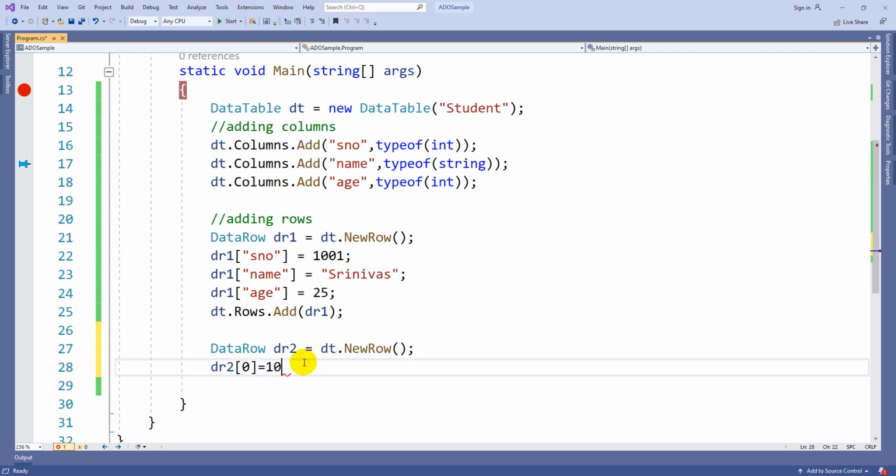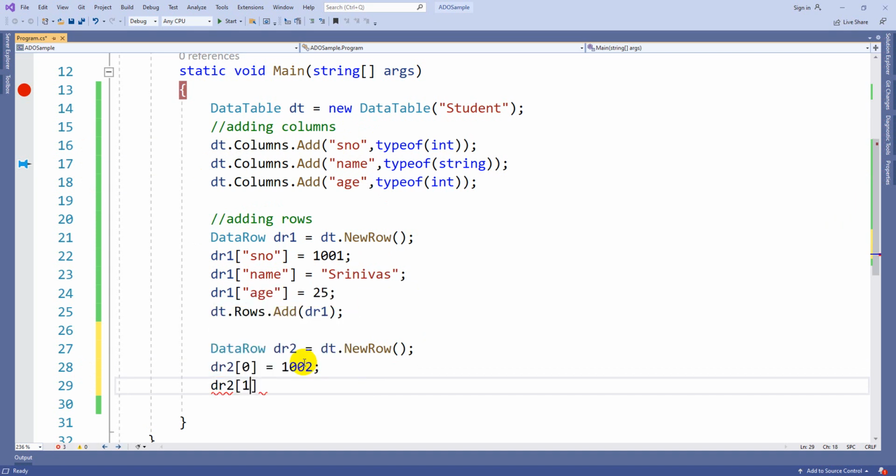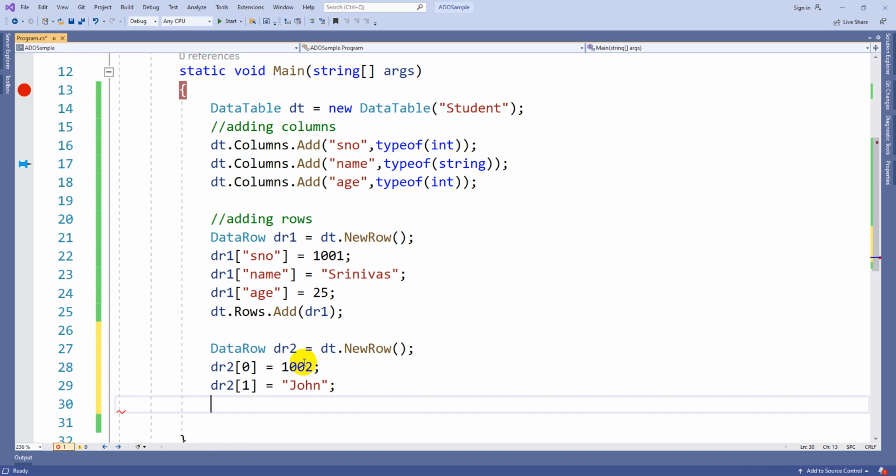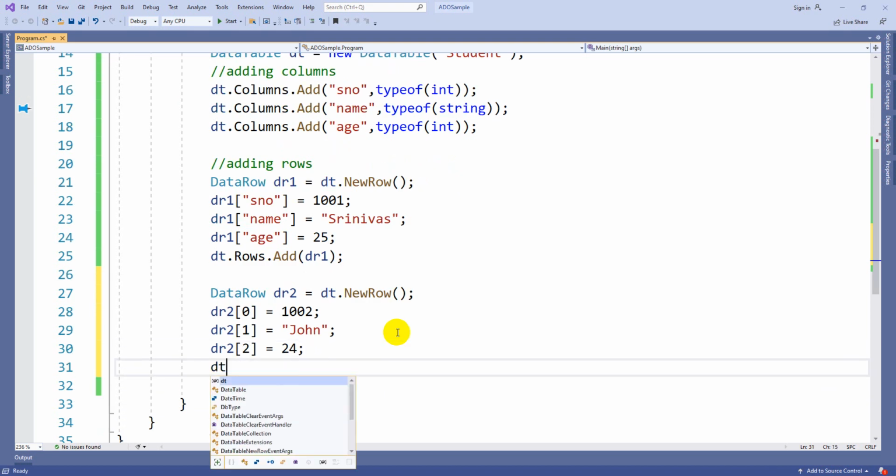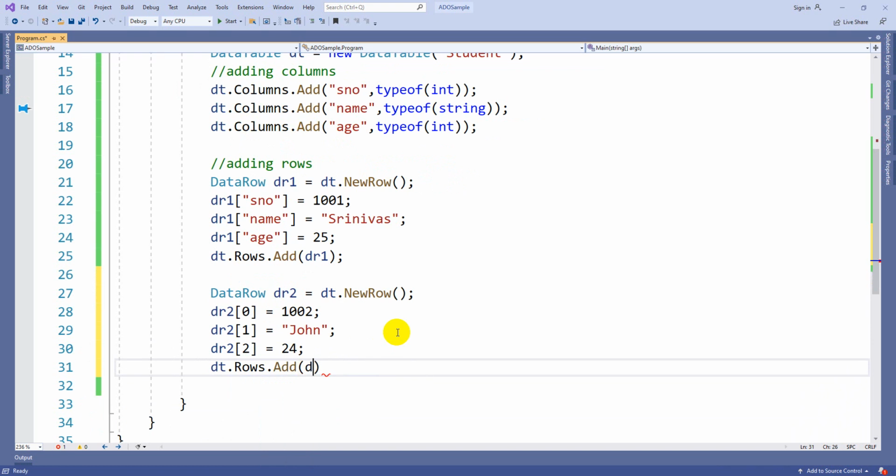So here I am passing 1002. dr2 of 1, that means the second column name, some name we can pass, dr2 of 2, that is the third column, age, something like this. Again adding is the same, there is no doubt at all, Rows.Add of dr2.